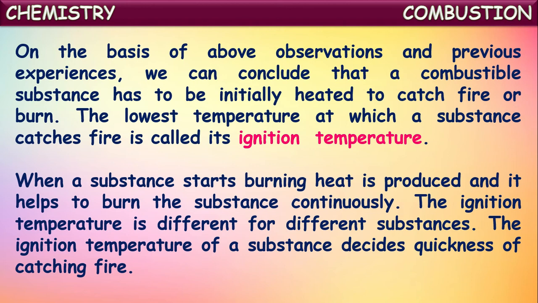The ignition temperature is different for different substances. Some substances have a very low ignition temperature, which means they may catch fire at very low temperatures. For example, CNG and petrol have a very low ignition temperature. So they start burning at very low temperatures, catch fire easily and continue to burn. But there are certain substances which have a very high ignition temperature, for example, logs of wood.